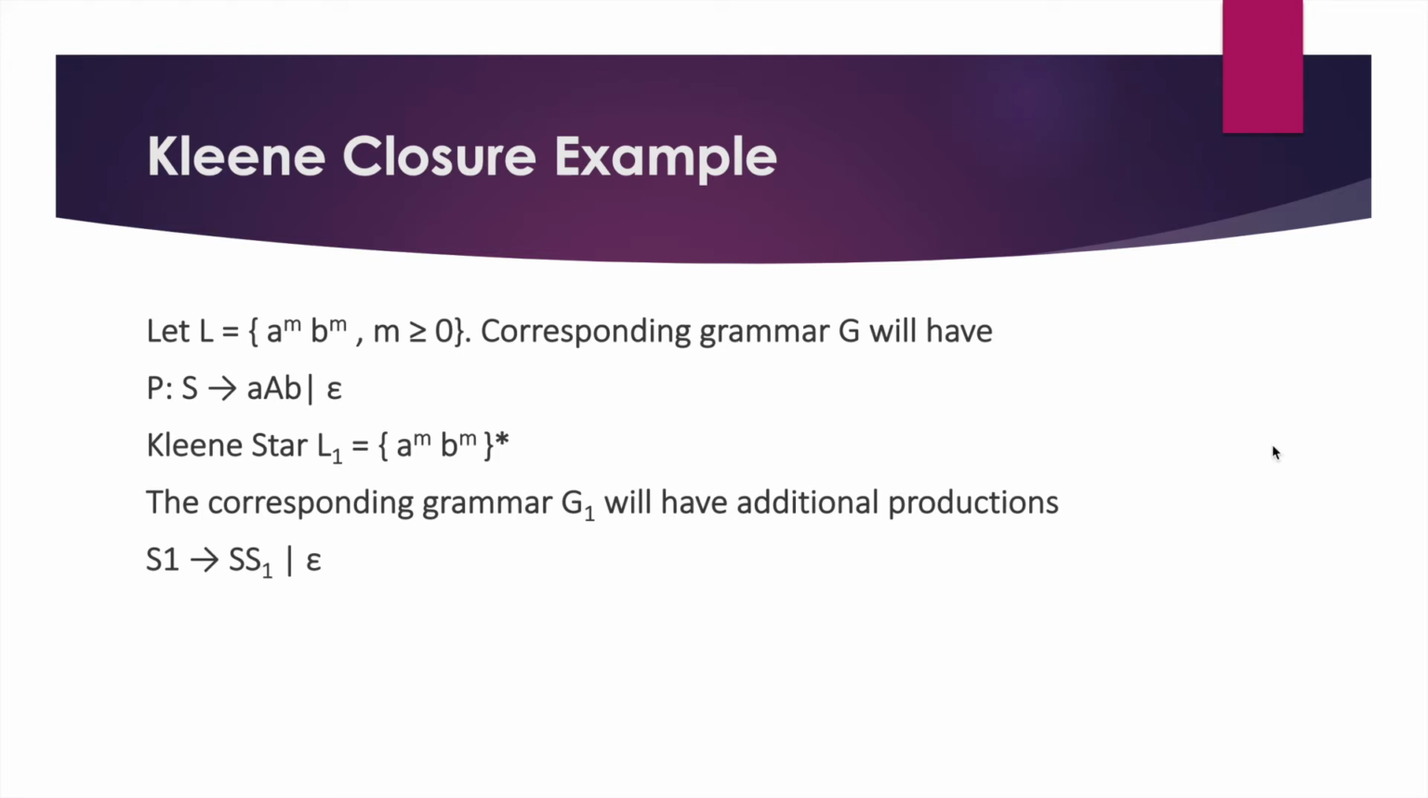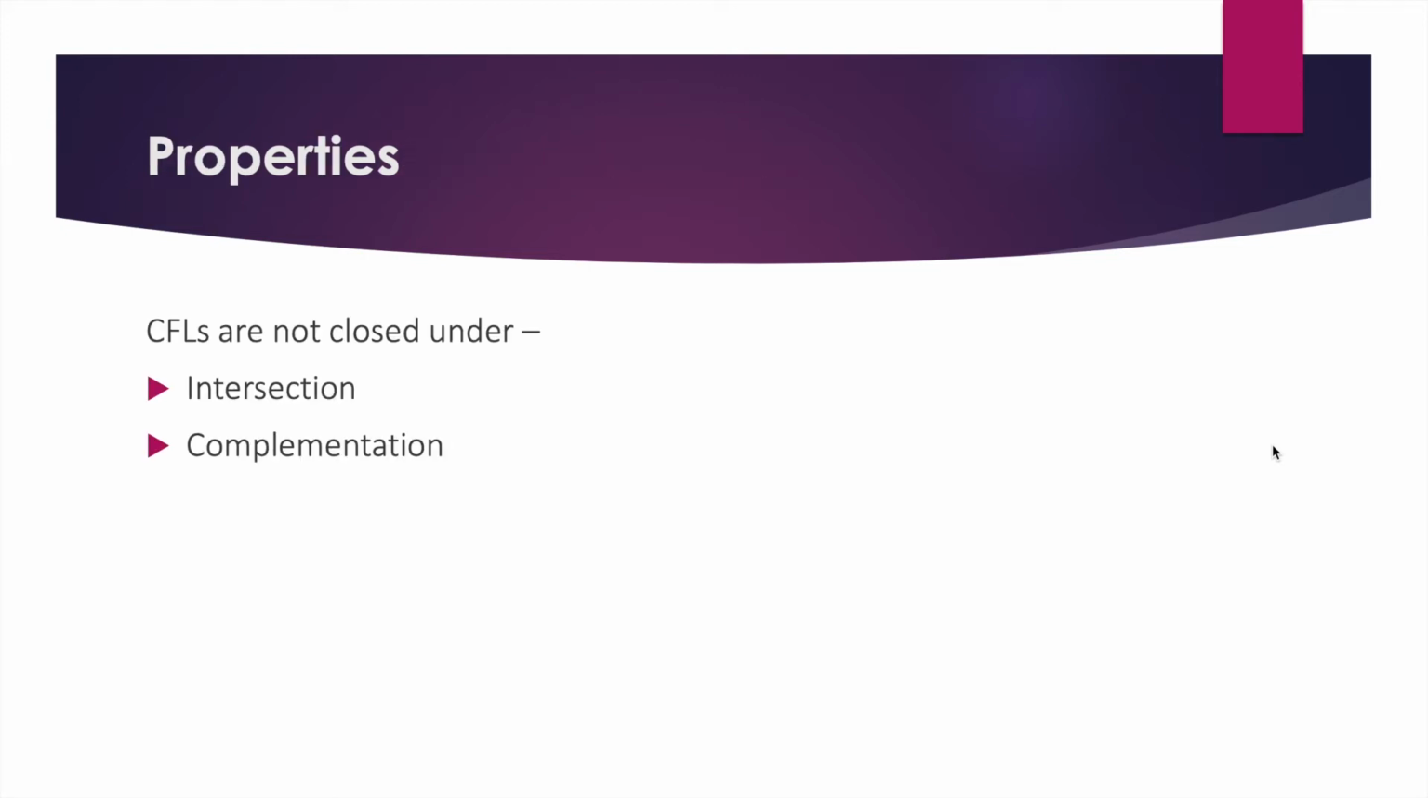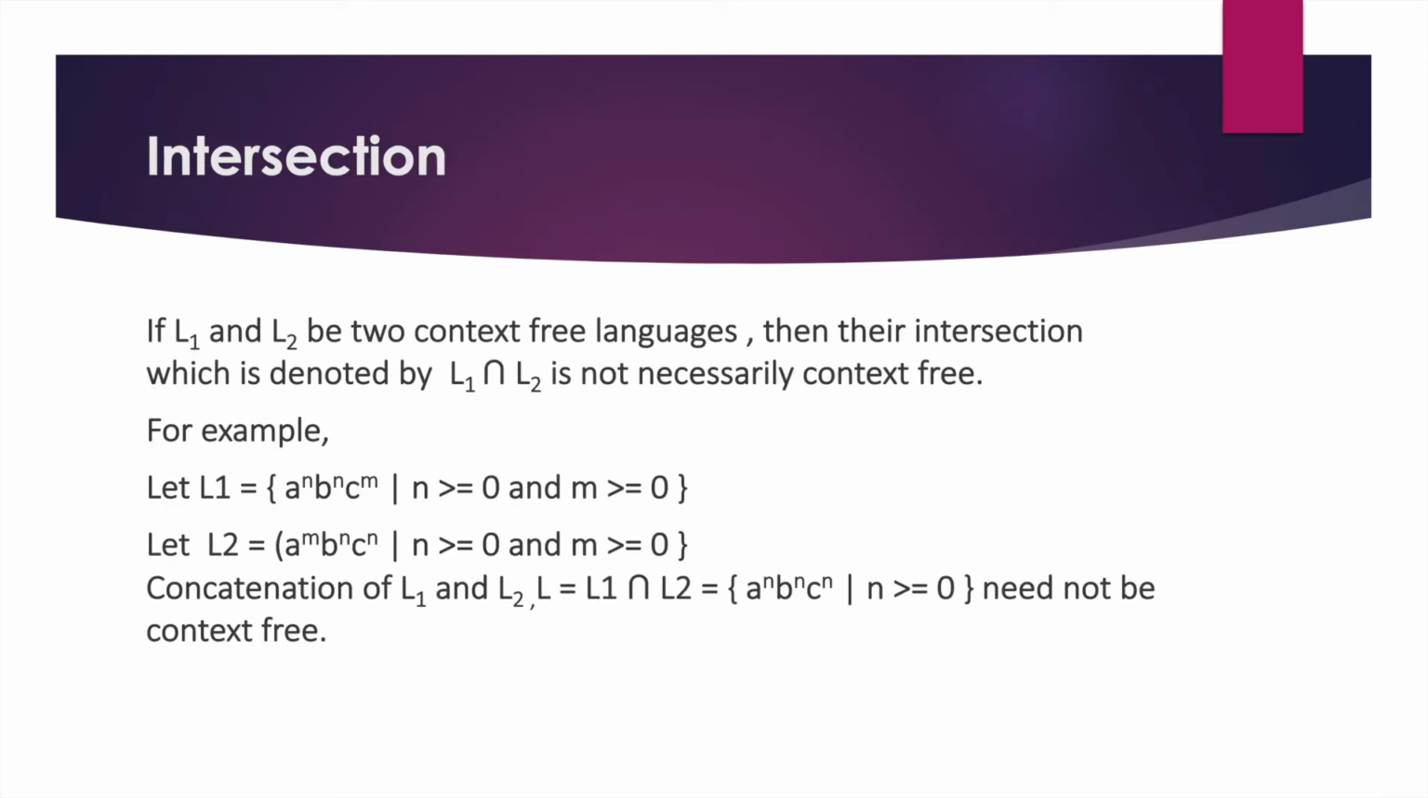Let's discuss a few properties under which context-free languages are not closed. These properties are intersection and complementation. Let's start with intersection. If L1 and L2 are two context-free languages, then their intersection may or may not be context free. For example, we take L1 equals a^n b^n c^m, which means that the number of a's and b's are the same and the number of c's is different.